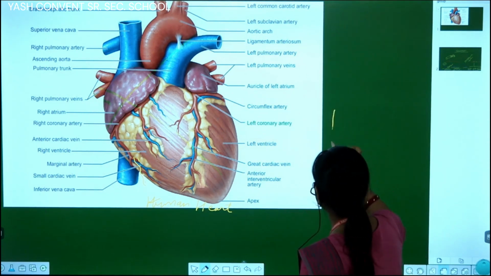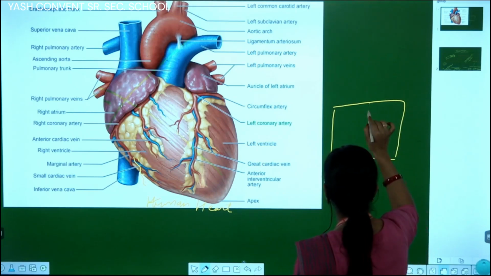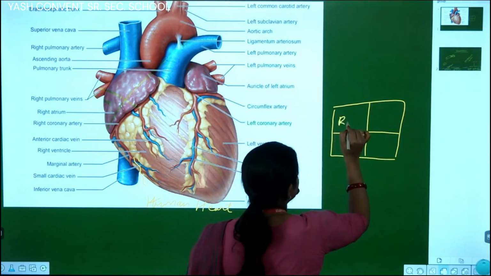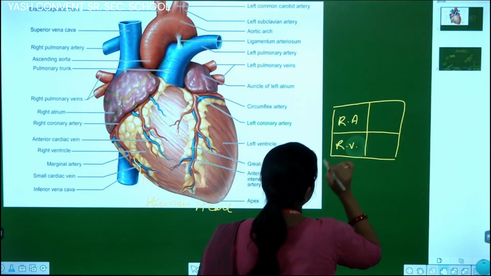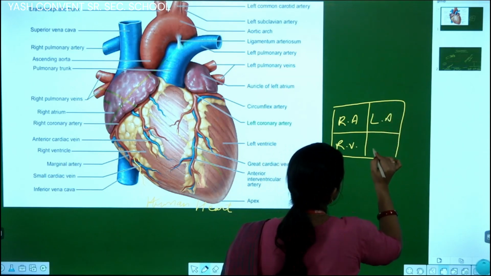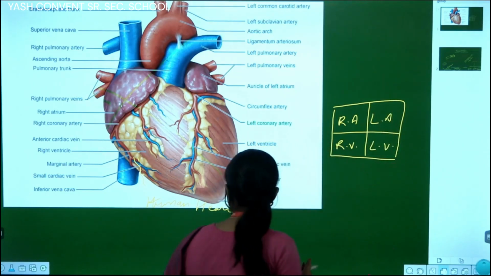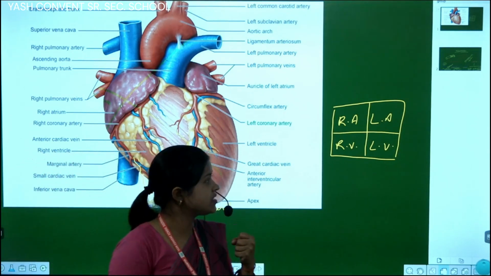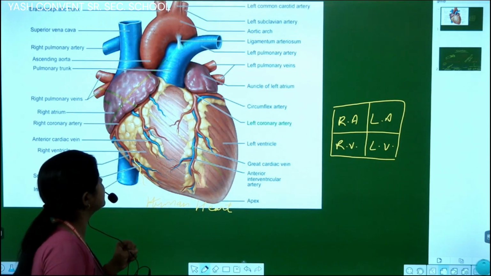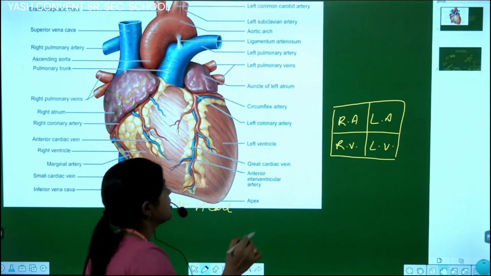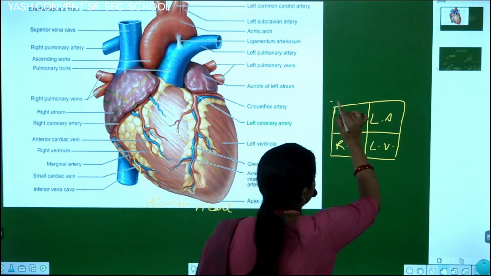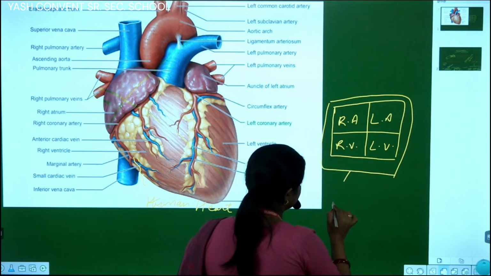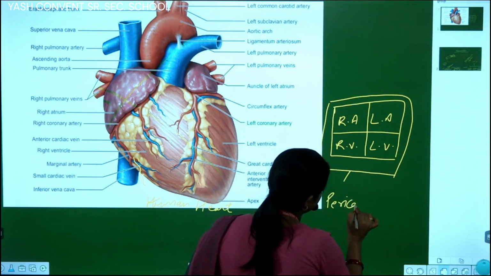The four chambers of the heart are the right auricle, right ventricle, left auricle and left ventricle. Students, the heart is shaped like a breast, and around the heart a membrane is found, that is called the pericardium membrane.